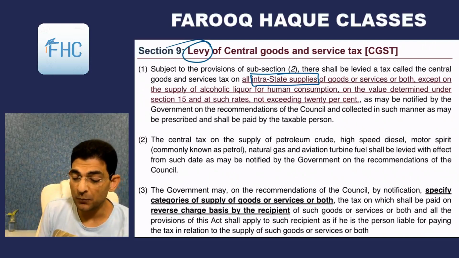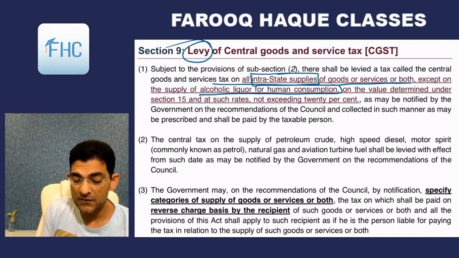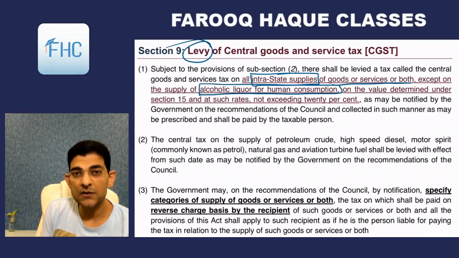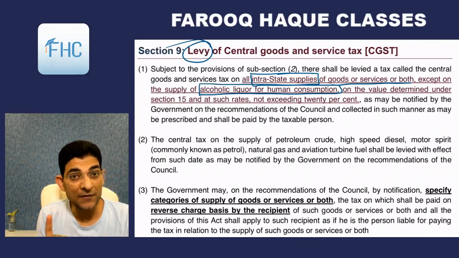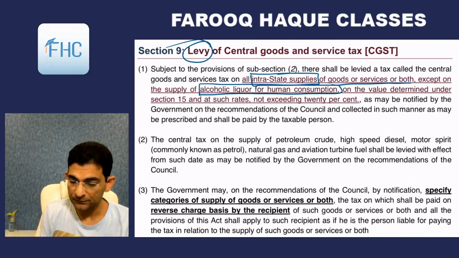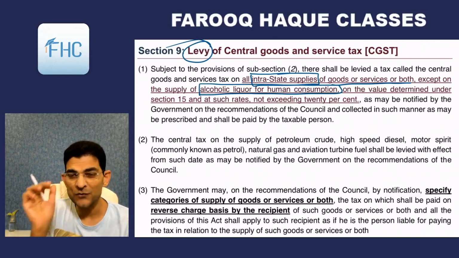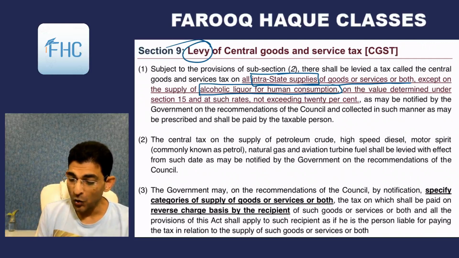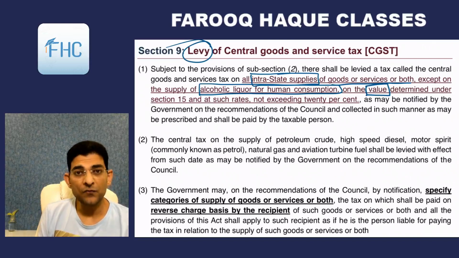Of goods or services or both, of course, except on the supply of alcoholic liquor for human consumption. Means as far as alcoholic liquor is concerned, there is no levy. There is no levy on alcoholic liquor for human consumption. On the value, so tax will be imposed on the value determined under Section 15.